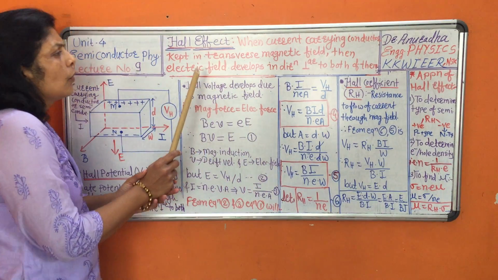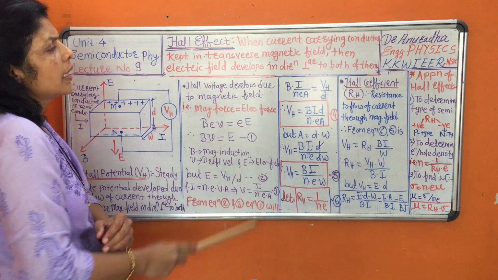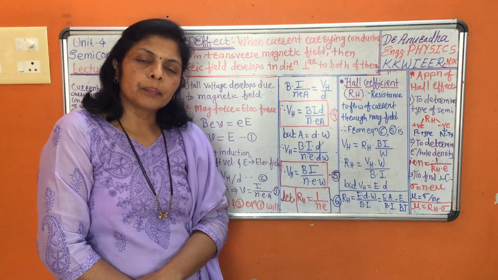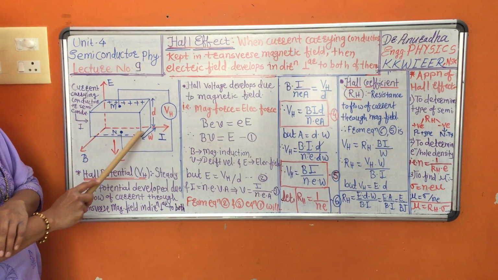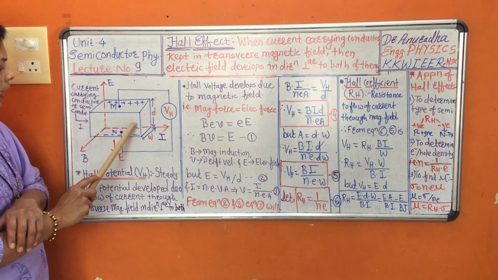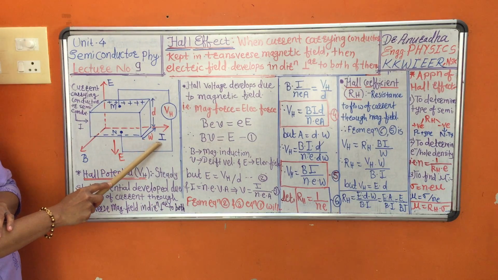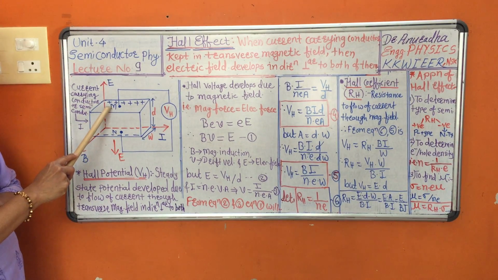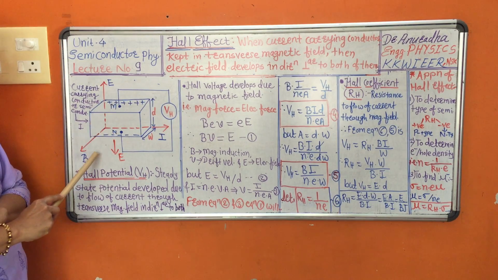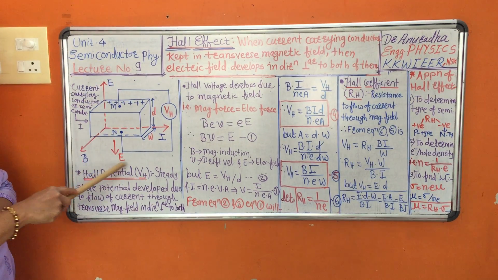The Hall effect states that when a current carrying conductor is kept in a transverse magnetic field, then an electric field develops in a direction perpendicular to both the magnetic field and the current. Just have a look at the diagram. This is the current carrying conductor. Current is carried along the x-axis, and it is kept in a magnetic field along the z-axis, which means the direction of current is perpendicular to the direction of magnetic field. Due to this magnetic field, charges develop in a direction perpendicular to both the magnetic field and the current.